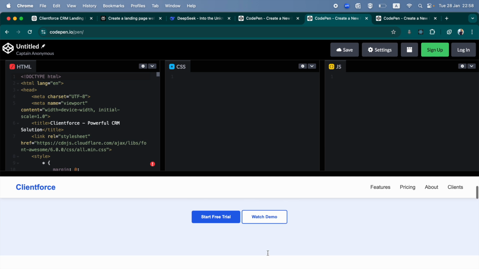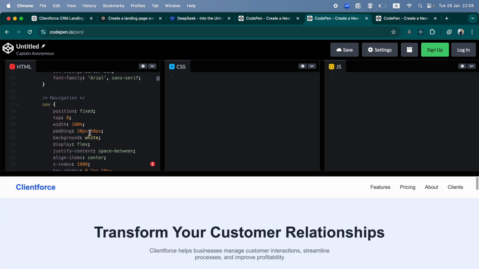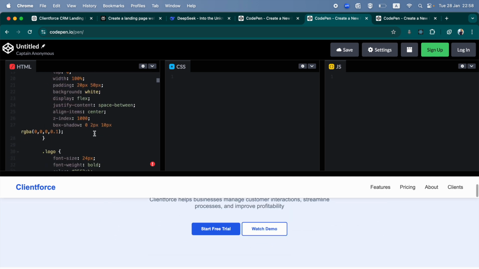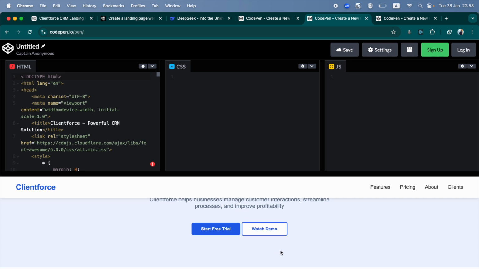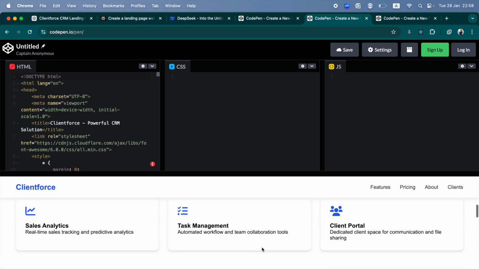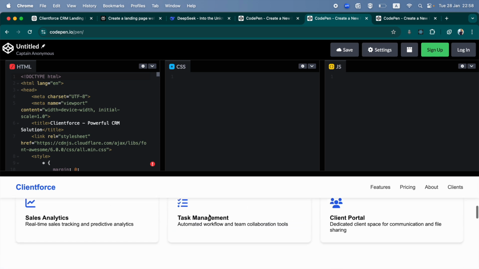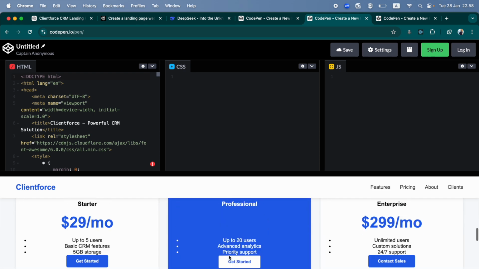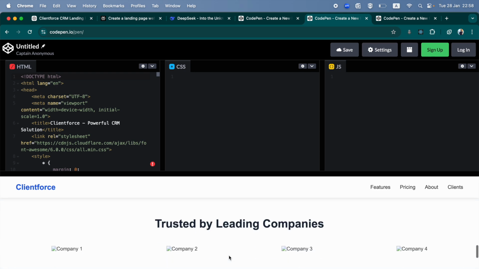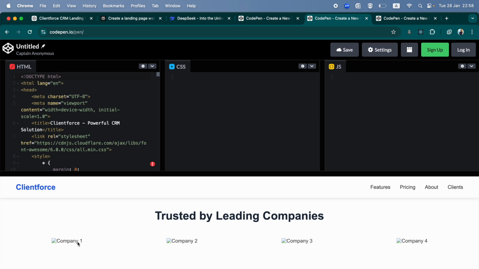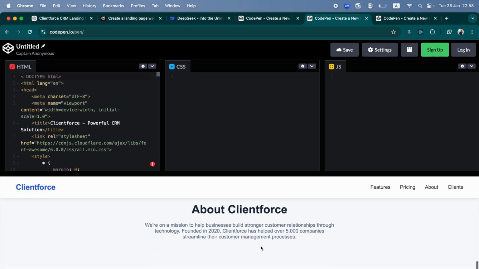There we go. Wow, okay, this is interesting. Take a look at how this, damn, it has given you icons too. Crazy. DeepSeek is on a whole other level. Okay, now see, you didn't even ask for it to add images, but it has given you placeholders to add images.